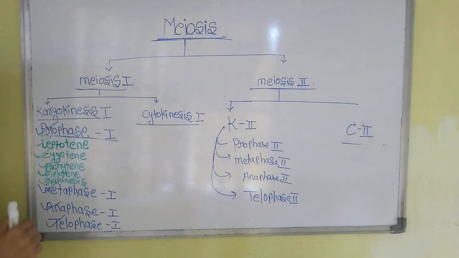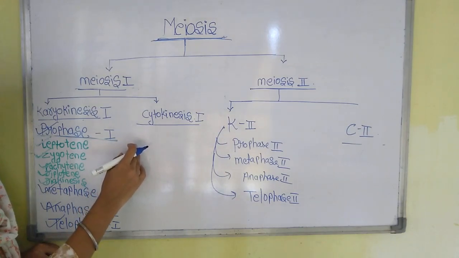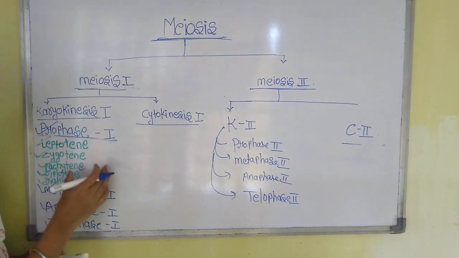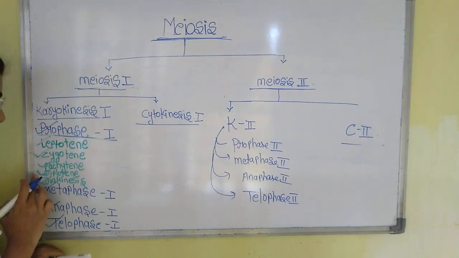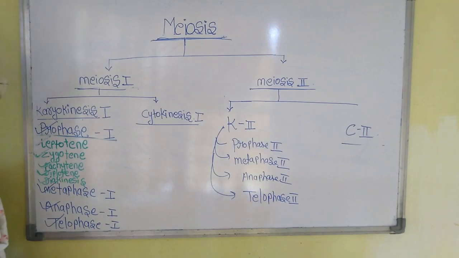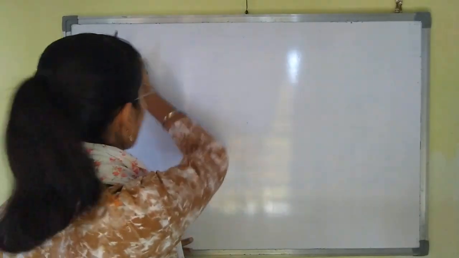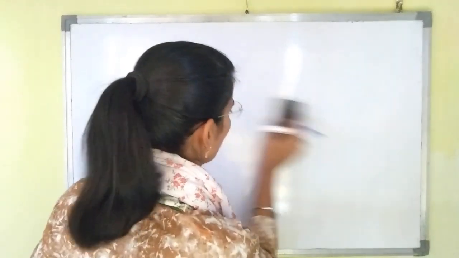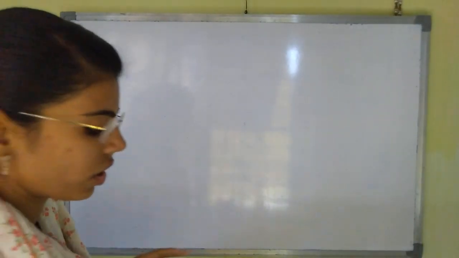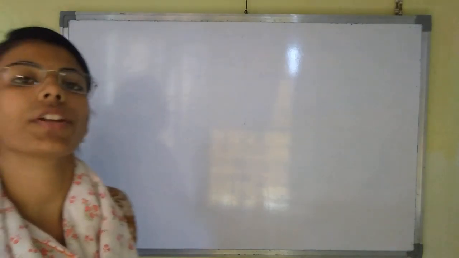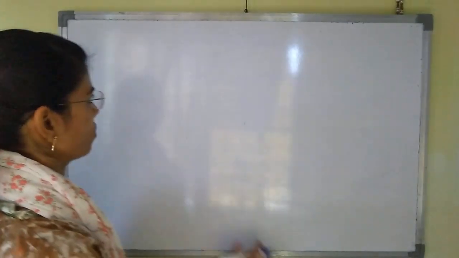Okay, today in this class we have to discuss prophase 1, and in prophase 1 we have to discuss in detail the stages of prophase 1, that is leptotene, zygotene, pachytene, diplotene and diakinesis. Okay, now we will see the first stage in karyokinesis, that is prophase 1. Now, in prophase 1, which are the steps? There are 5 stages in which prophase 1 is completed. Okay, so we will see these 5 stages.